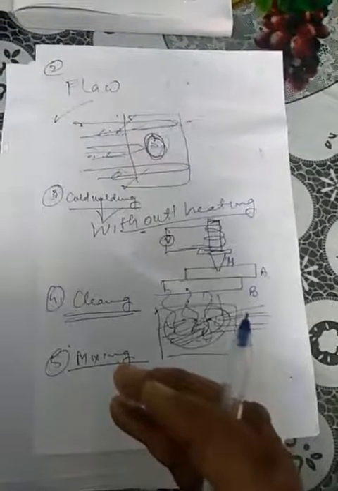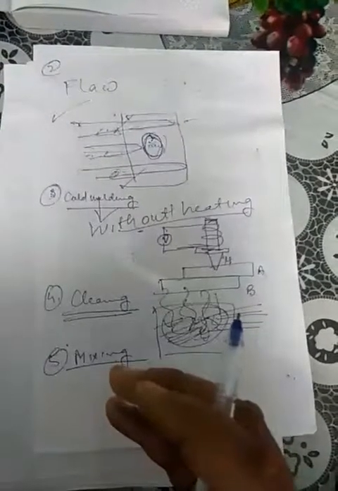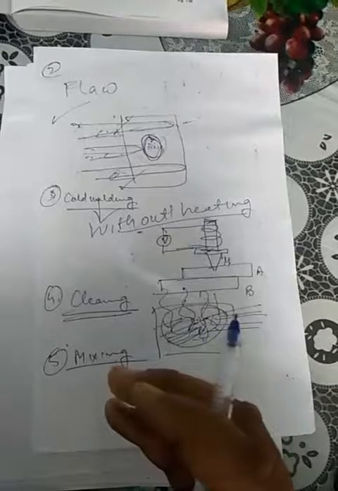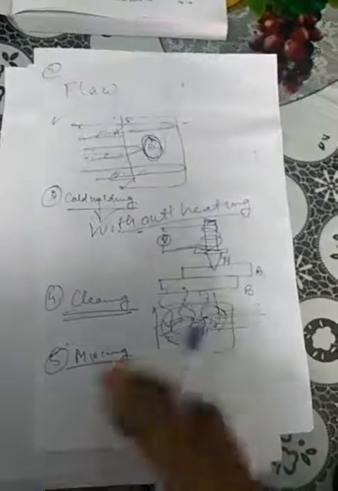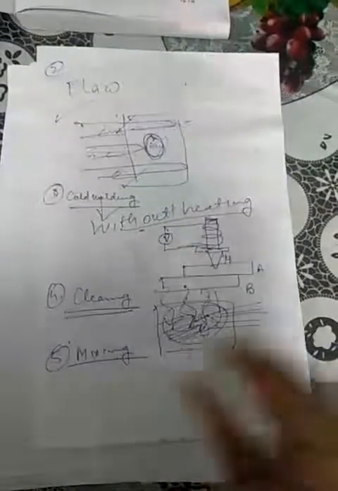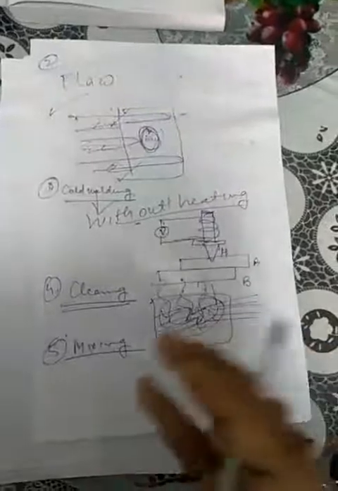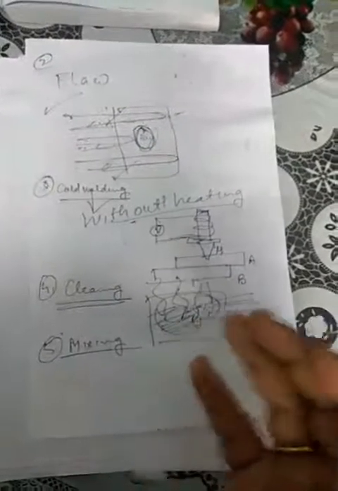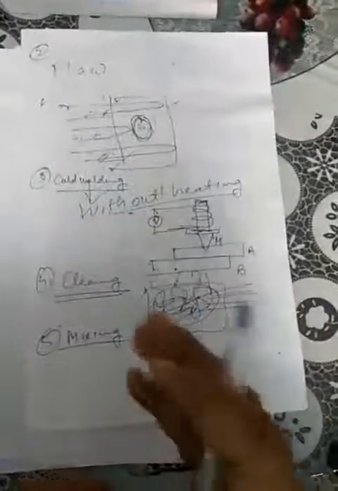So most of the emulsions like polish, paints, food products and pharmaceutical preparations are prepared by using this mixing. Because they cannot be mixed with each other, for example, oil and liquid cannot be mixed with each other, but with the help of ultrasonic beams we are able to mix them together.